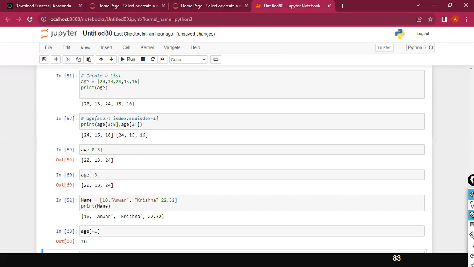Look here. Listen very carefully, don't get distracted. I told you very clearly, this is your 0th index, first index, this is the second index, then this is the third index, and this is your 4th index. 0, 1, 2, 3, the index value. Using the index only, you can access the values. That is pretty clear. Age of 0, if I give, it will give me 20. Age of 1, if I give, 13. You cannot access the value directly. If you want to access the value stored in a list, you have to access the values via the index values. These are called your index values.